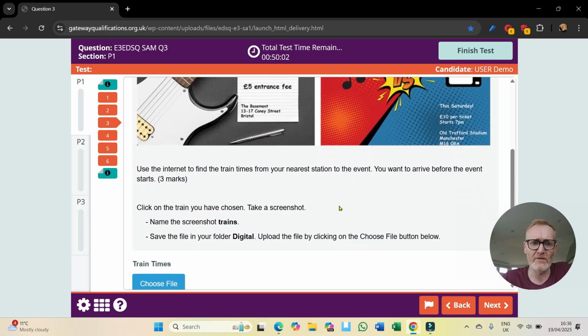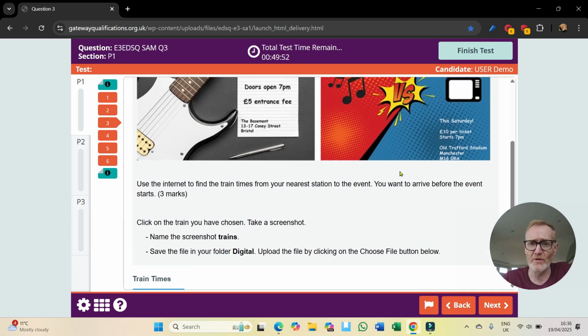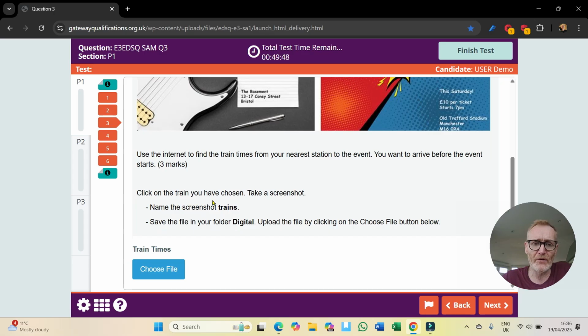If we look at the question, it says, use the internet to find the train times from your nearest train station to the event. You want to arrive before the event starts, 3 marks, so you need to be arriving before 7 p.m. Click on the train you've chosen, take a screenshot, name the screenshot trains, save the file in your folder digital, upload the file by clicking on the choose file button below.